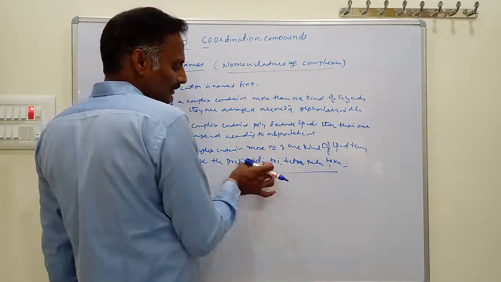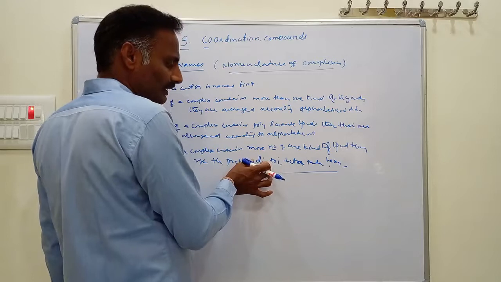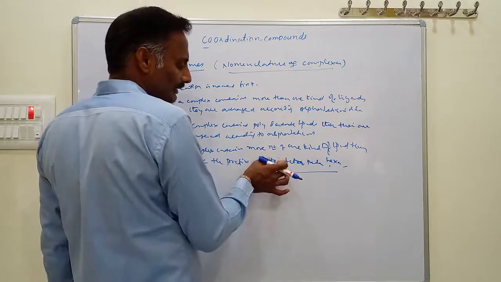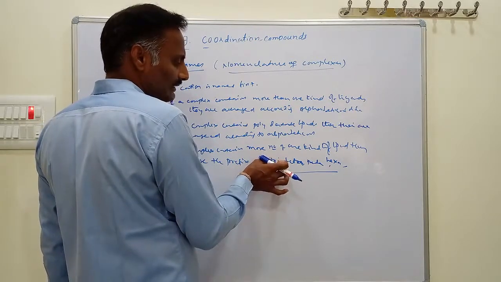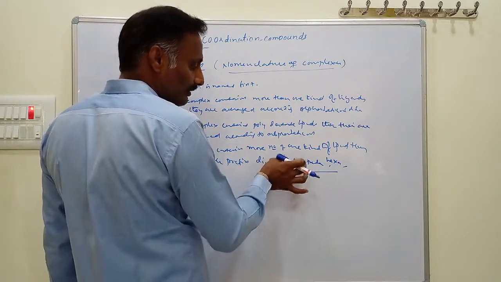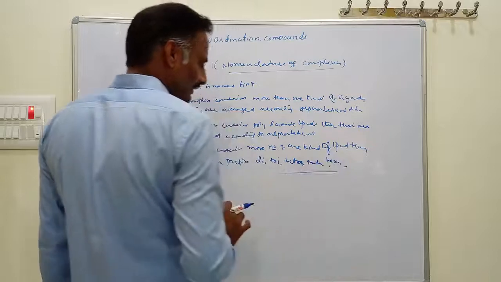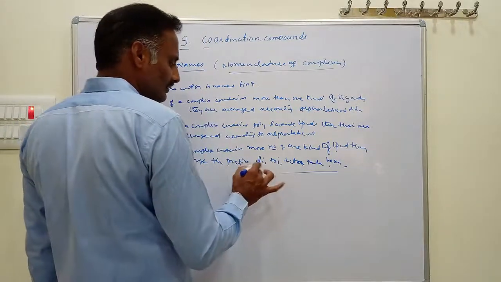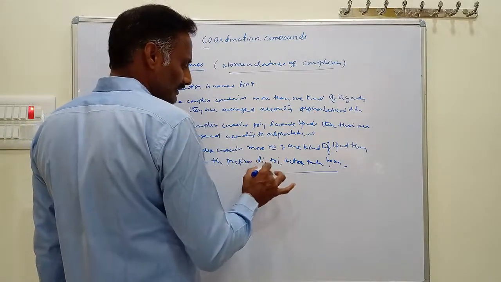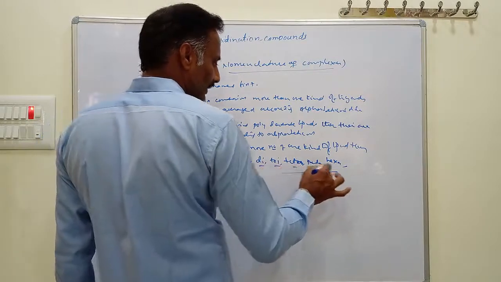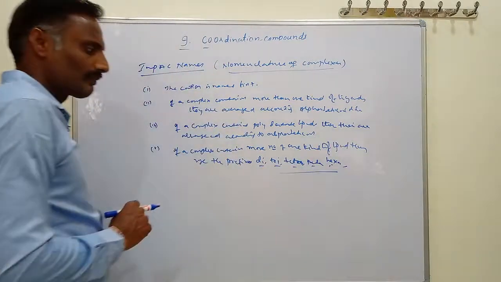If a complex contains two of the same kind of ligand, then use di. If it contains three of the same ligand, it is tri. If it contains four of one kind of ligand, that is tetra. If it is 6, that is hexa. Use prefixes like di, tri, tetra, penta, hexa.